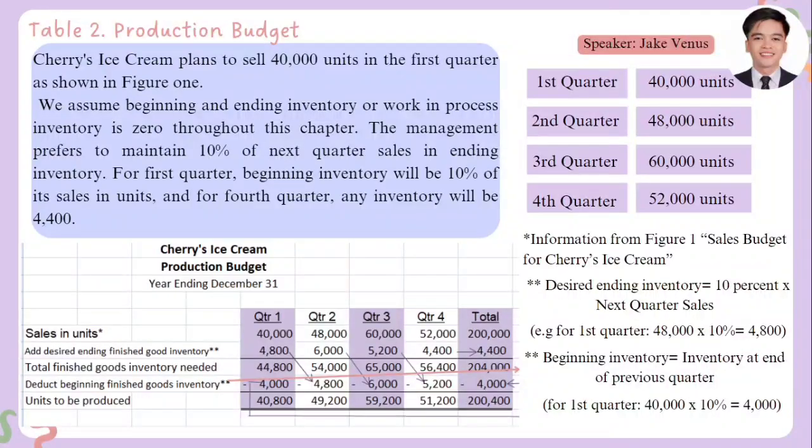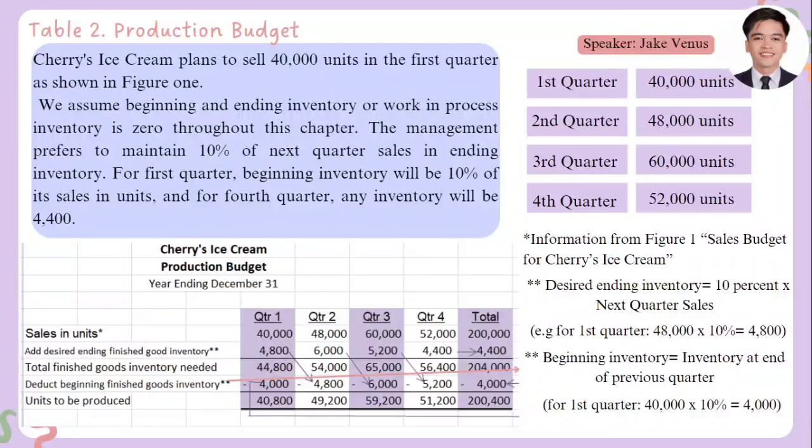In the third quarter, we have 60,000 as the given sales in units, and then we will add the finished goods inventory, which is 10% of the next quarter sales, or 52,000 multiplied by 10%. Okay, let's add this one. 60,000 plus 5,200, that's 65,200, less the beginning inventory, which is the ending inventory of the second quarter, the 6,000. So the units to be produced for the third quarter is 59,200.